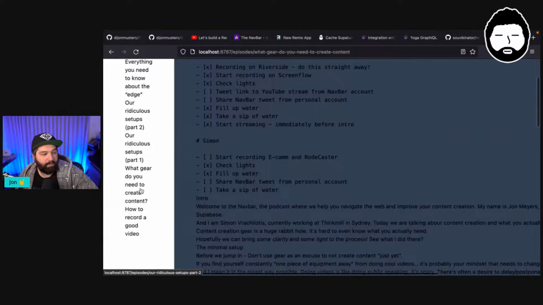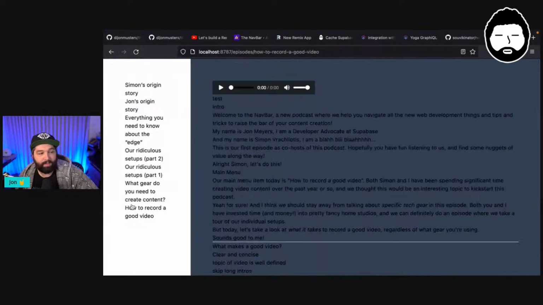Once the cache is populated, we can then go back to how to record a good video, and it's just instantaneous. So that is how cool it is pairing Cloudflare Workers, KV storage, and GraphQL and Remix to make a not very nice looking site, but a very nicely functional site.